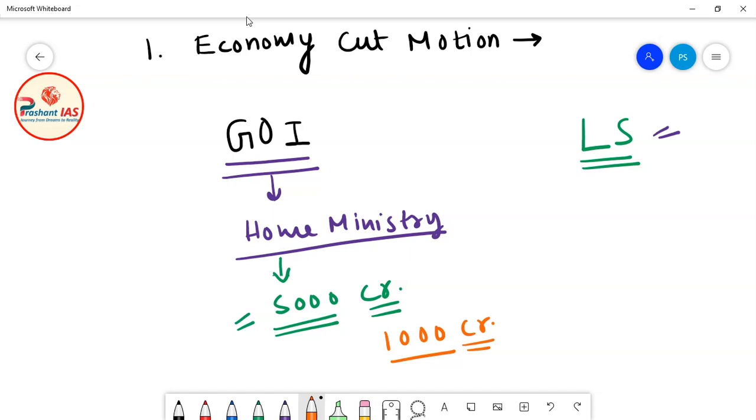Why? Because Home Ministry was saying that the crime is increasing daily in our country, so we need to recruit more defense personnel, we need to recruit more people for internal security. We need to buy more weapons, we need to buy more bullets and all these things. So overall, Home Ministry demanded 5,000 crore rupees, and out of these 5,000 crore rupees, 1,000 crore rupees was exclusively meant for the maintenance of internal security, meaning for the maintenance of armed forces.